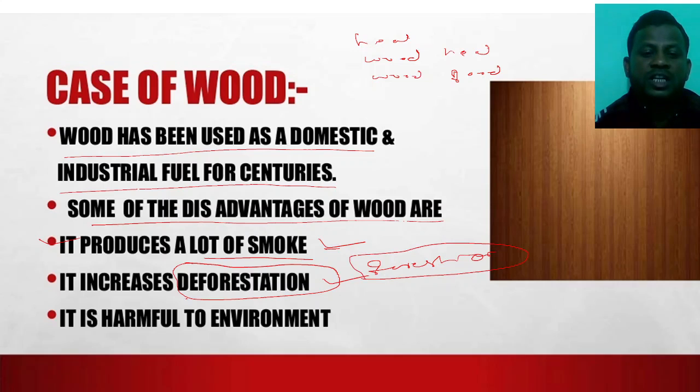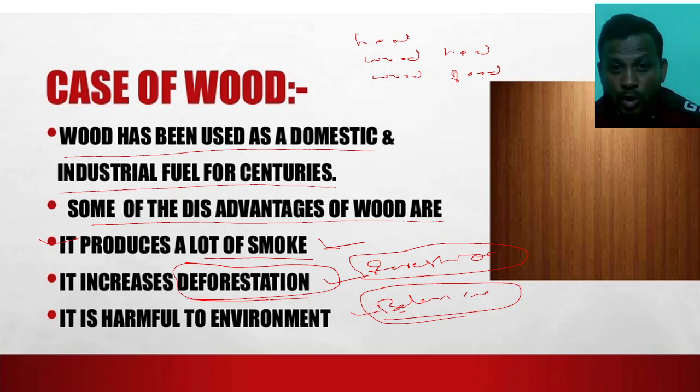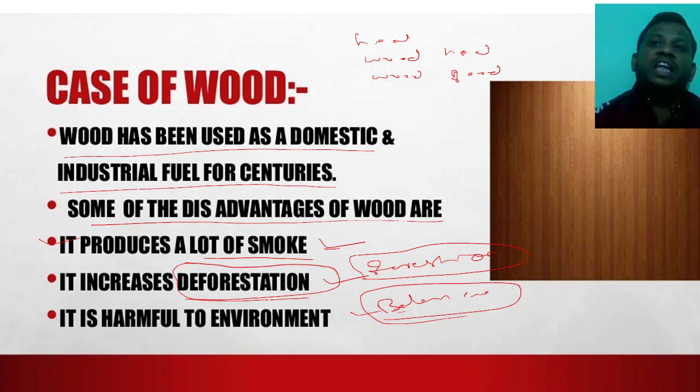That is known as deforestation. And the third point is that it is harmful to the environment, because the environment has its own balance. If we cut the forest, the balance gets disturbed. So it affects the environment, and if there is an effect in the environment, it directly affects all living organisms present on the earth.